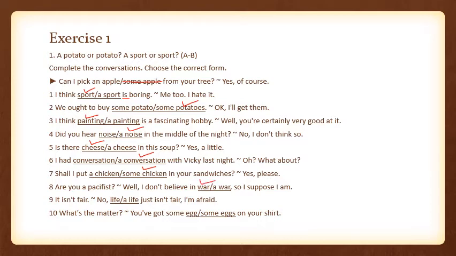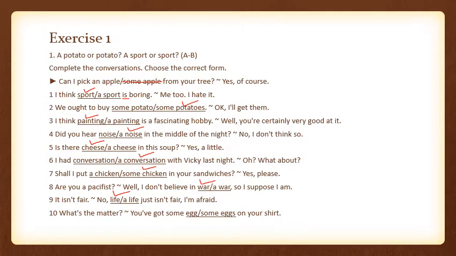It isn't fair. No, life just isn't fair, I'm afraid. Now, when you say a life, it means that you are referring to a human being. Here the person is talking generally about life, so we are going to choose life.